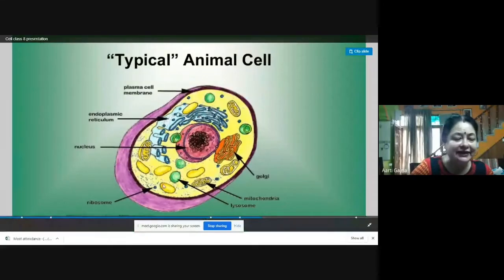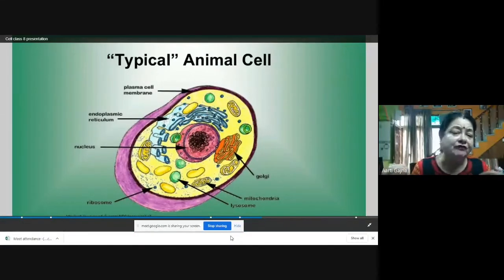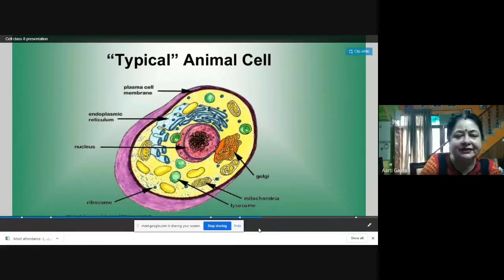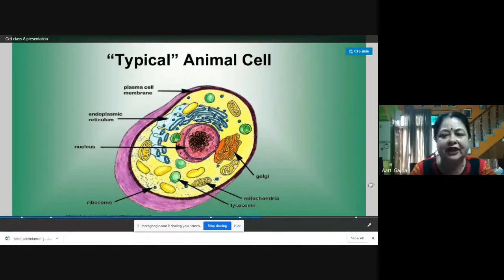Then these are the ribosomes. These are the vacuoles. Different vacuoles are present, small and big. In an animal cell, you will find many vacuoles, small in number and size. Whereas in a plant cell, you will find few vacuoles, but they are bigger in size. We will study the difference between animal cell and plant cell. So a typical animal cell looks like this.